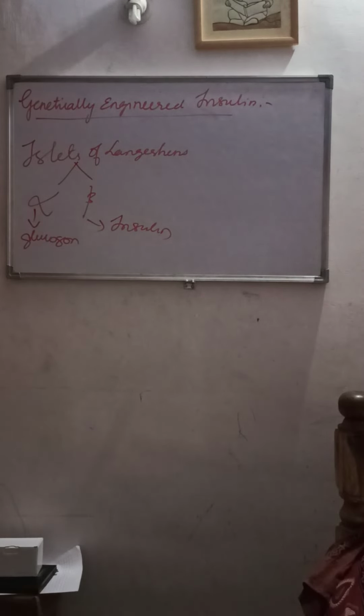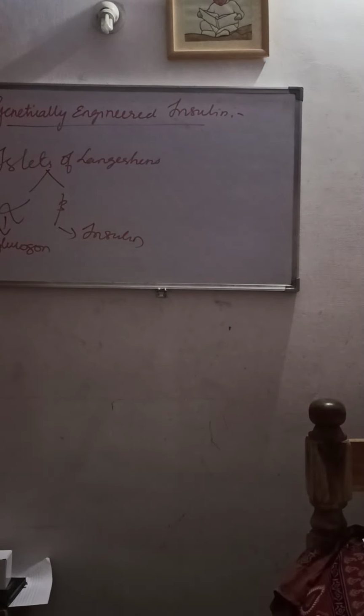I think all of us know the blood glucose level keeps varying in the body, depending upon the diet or stress, and on the body's metabolic activities, when the glucose level rises up. What happens immediately? There is a very unique mechanism inside our body called homeostasis. So what is homeostasis? That is the maintenance of the internal environment.